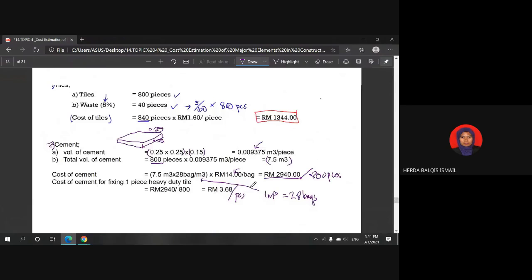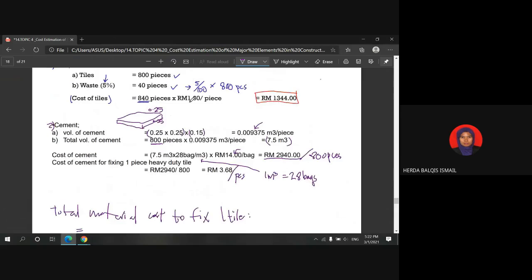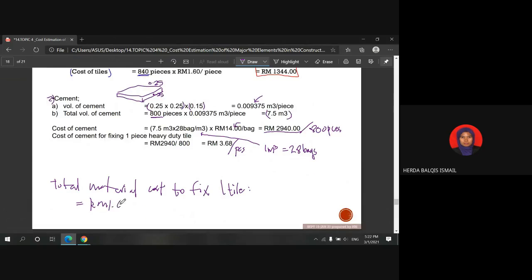So if you want to calculate the total material cost to fix one tile, you can calculate it is equivalent to price of one piece of tile, which is RM 1 ringgit 60 cents, plus cost of cement, the cost of fixing one piece of tile is RM 3 ringgit and 68 cents.